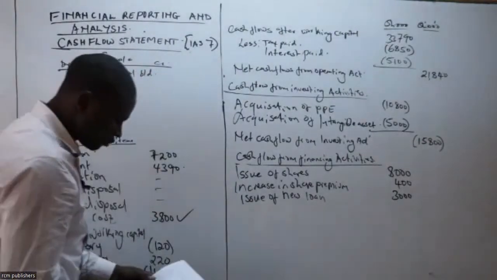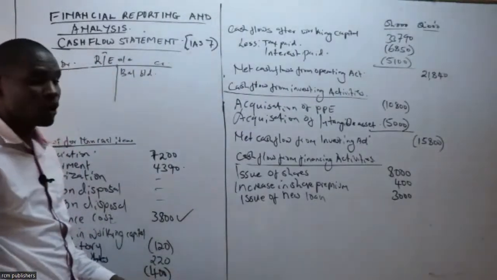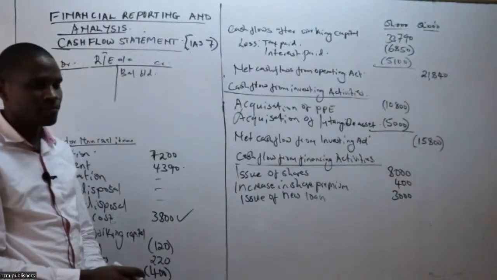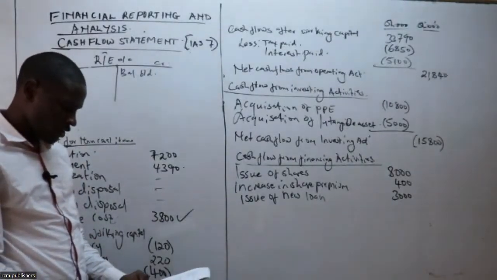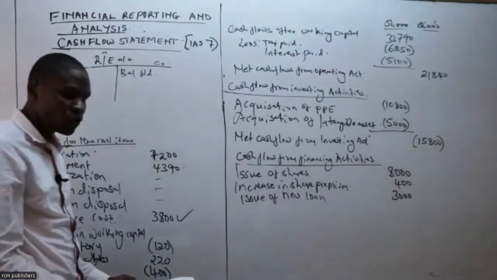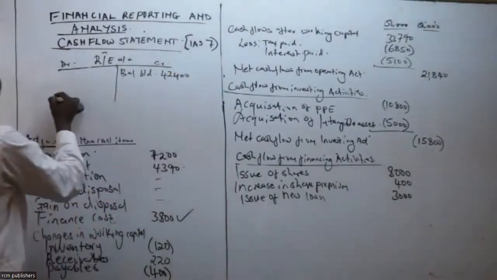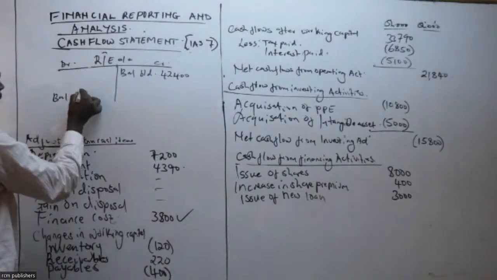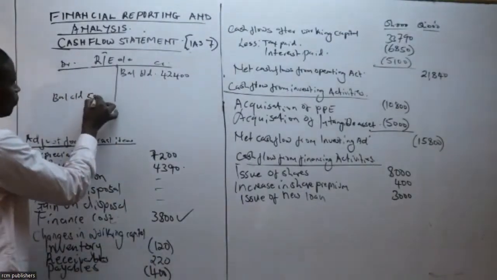Brought down. So can you give me the balance for our retained earning, balance that was brought down? Retained earnings just there. Haina maneno hiyo. Retained earning yetu ama retained profit 42. Can you see 42,400? And then the balance that is carried down, it is how much? 52,770.